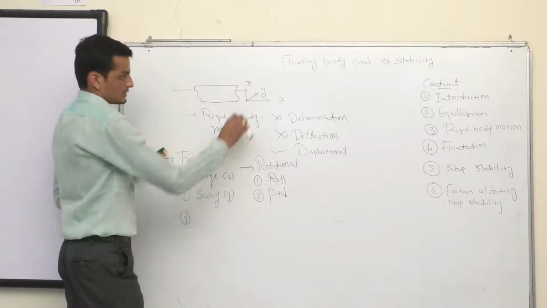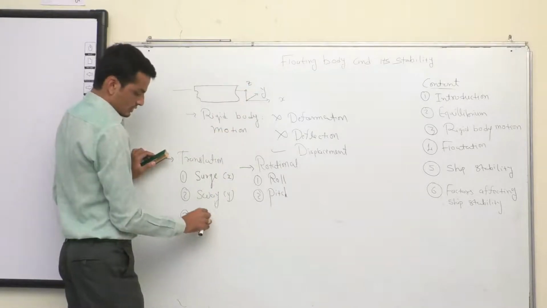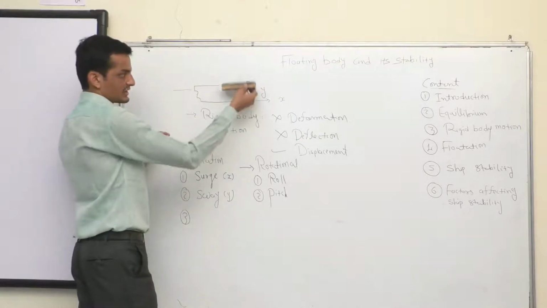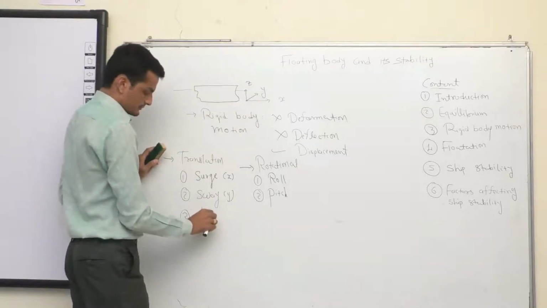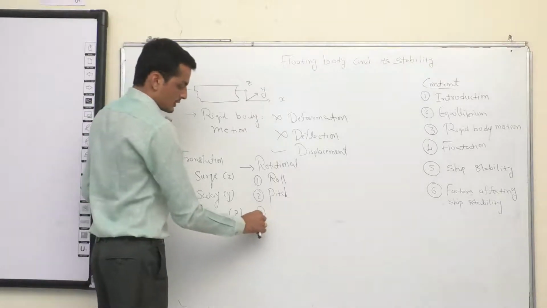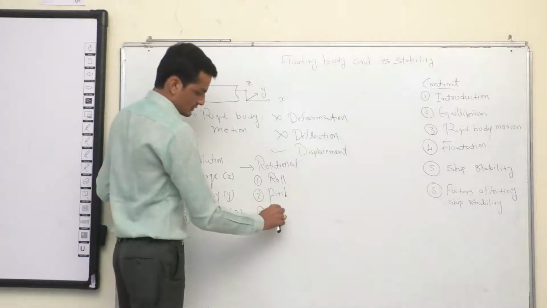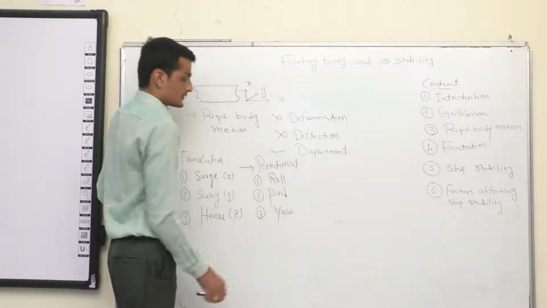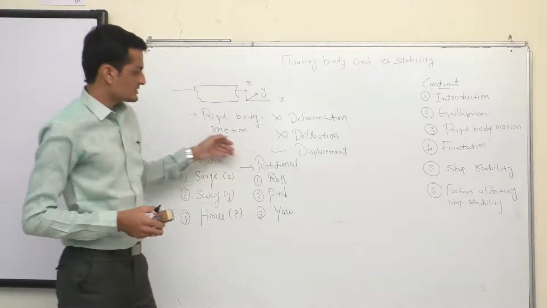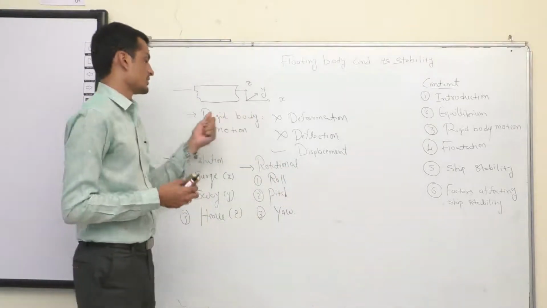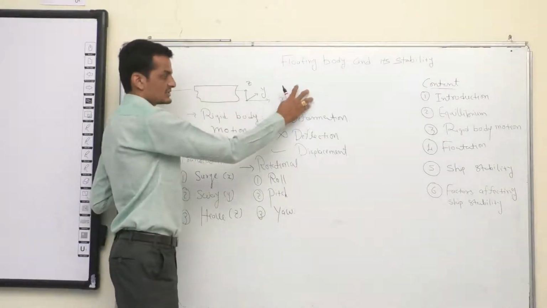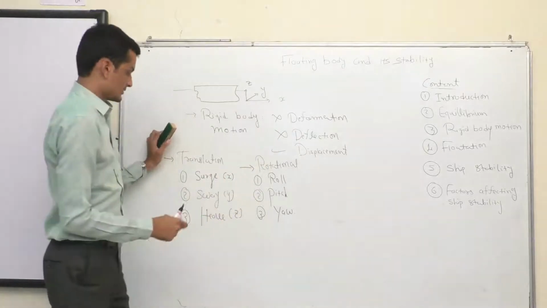Third, it's about z. So a translation motion along z is moving like this. It's called heave. And about z, it is called yaw. So these are the 6 degrees of freedom: 3 translational motions and 3 rotational motions for a rigid body. It can be ships, it can be floating offshore structures, for example, semi-submersible, TLP, Spar.